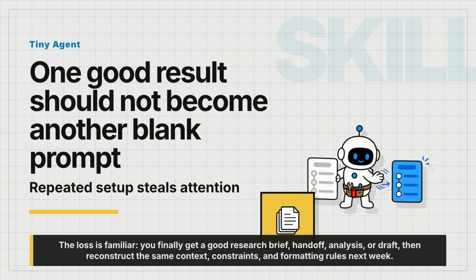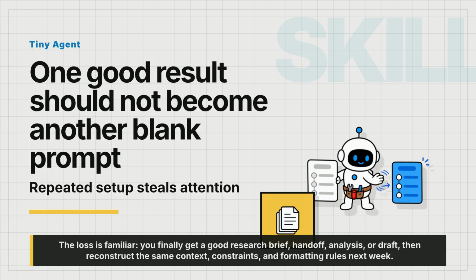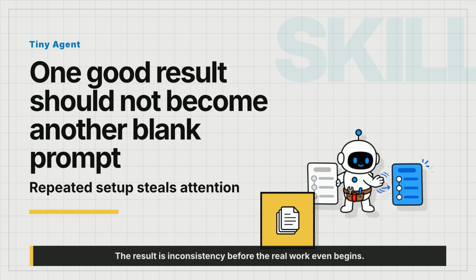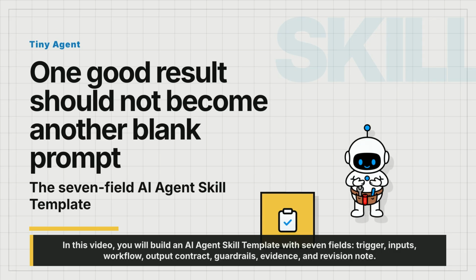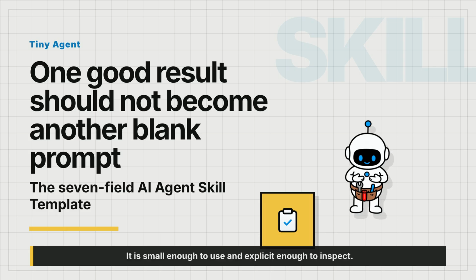The loss is familiar: you finally get a good research brief, handoff, analysis, or draft, then reconstruct the same context, constraints, and formatting rules next week. The result is inconsistency before the real work even begins. In this video, you will build an AI agent skill template with 7 fields: trigger, inputs, workflow, output contract, guardrails, evidence, and revision note. It is small enough to use and explicit enough to inspect.